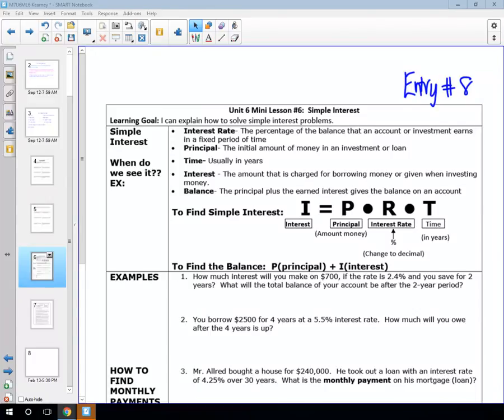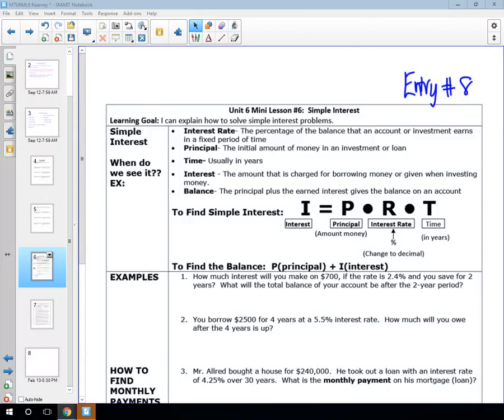So you say, can I please borrow some money from you? And the bank says, sure, you can borrow money from us, but here's the catch. You have to pay us back the money that you borrowed, plus you have to pay us interest. So they put a certain interest rate on it, and they say you have to pay a certain percentage every year until you've paid it all back. So when you end up paying them back, you pay the money that you borrowed plus some extra interest. Same thing when you want to buy a car, or maybe when you decide to go to college and you don't have the money to pay.